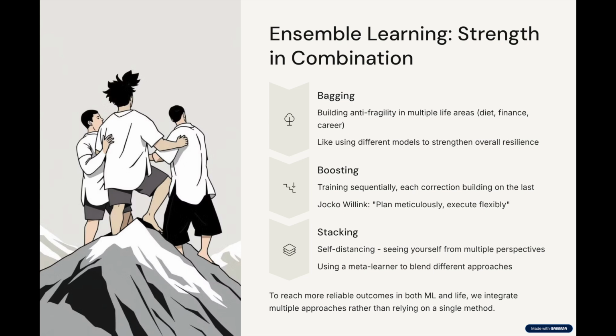Stacking, or stacked generalization, trains different models and uses their predictions as inputs for a final model called a meta-learner. The k-fold cross-validation method is applied on each base learner model prior to the training dataset. This resembles what Jules Evans calls self-distancing, or seeing yourself from above, highlighting various perspectives such as the three types of act: judgment, desire, and inclination. We can blend those perspectives through a meta-learner that highlights how deep our Stoicism is.